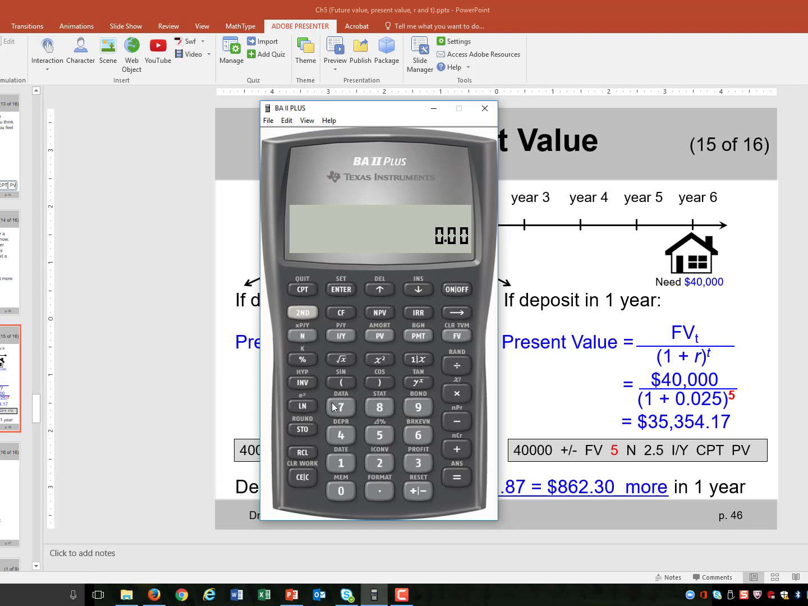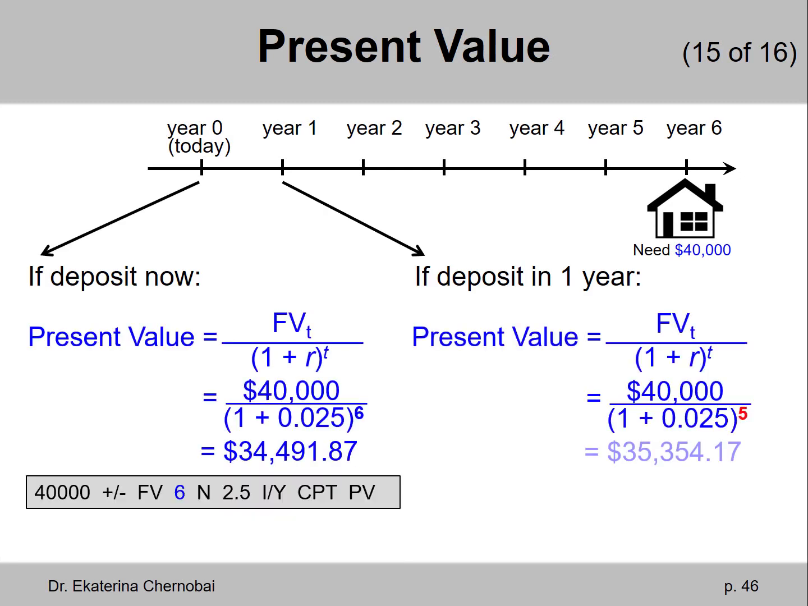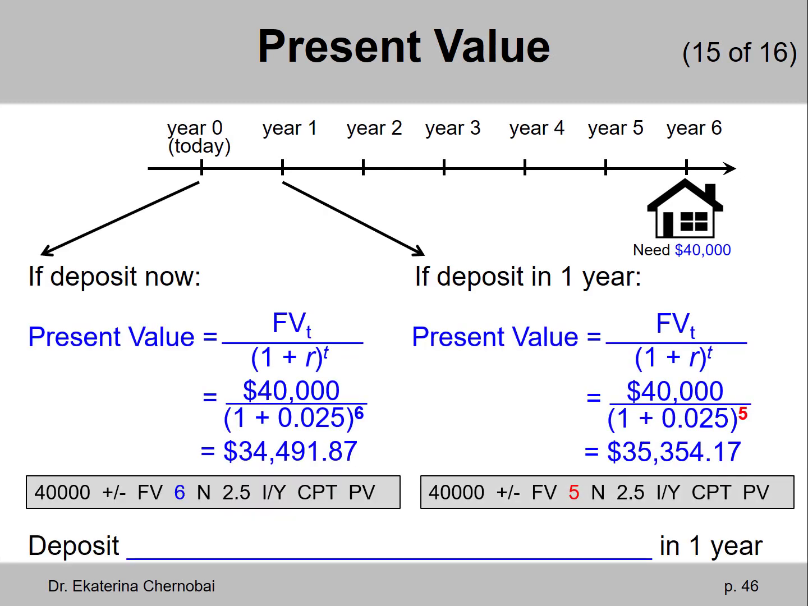Let's verify it in the financial calculator. Turn on. 40,000 negative future value. 5 is the right number of years to use, 5N. 2.5 is the interest per year, IY. Compute PV, $35,354.17. And now we can answer our question. If you wait a year, we would need to deposit $862.30 more.